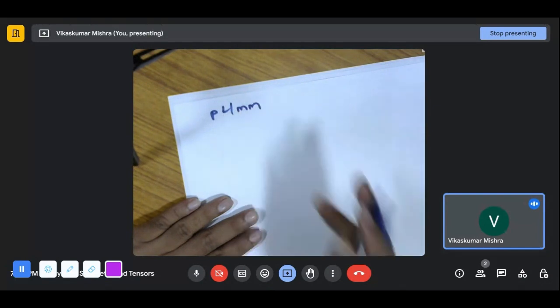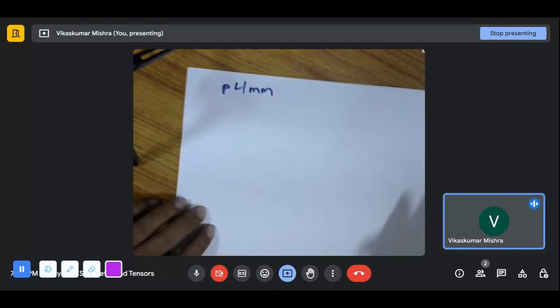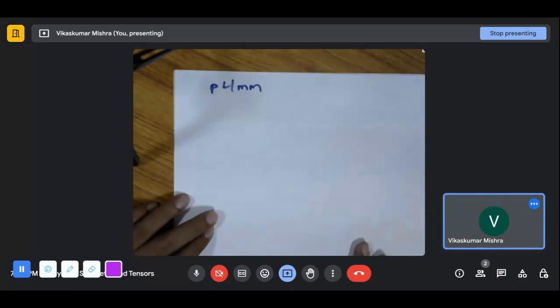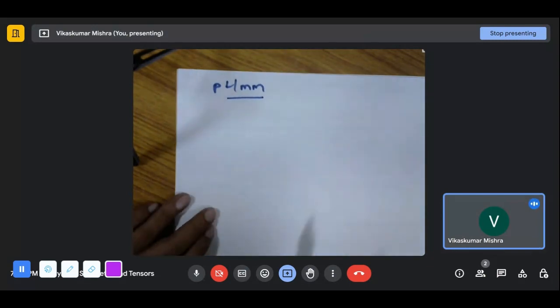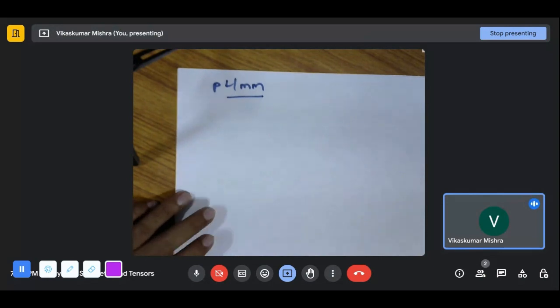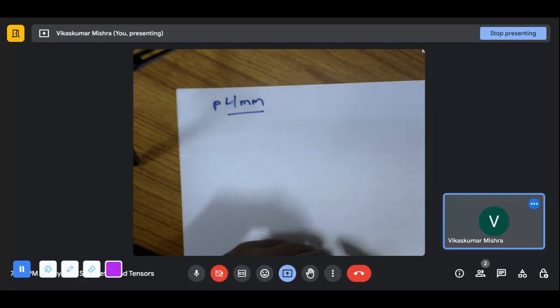P4mm. This is our plane group. And for this, we need to draw the general position diagram. See this 4mm. This is a point group, right? So let's draw its point group first, so that we get to know what each of the points is having.